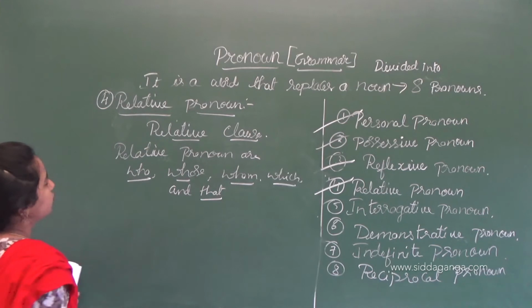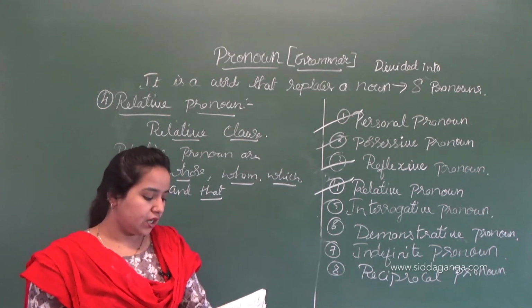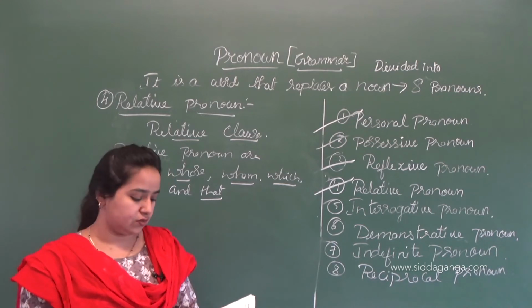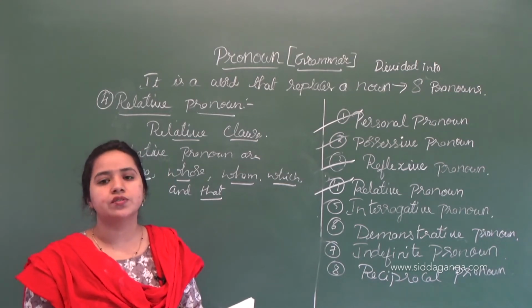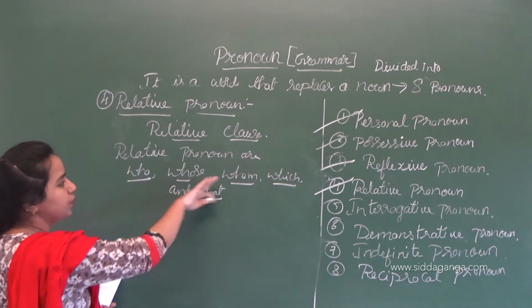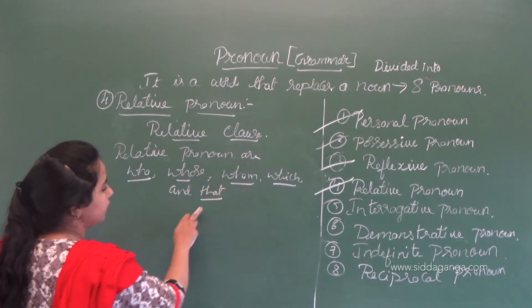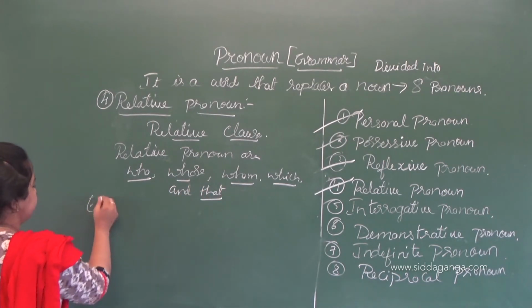Okay, so this is called a relative pronoun, which introduces a relative clause. So there we are going to use these relative pronouns: who, whose, whom, which, and that. Okay, let's see some examples.